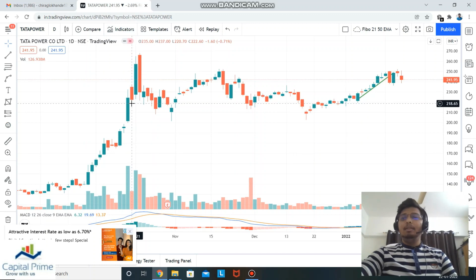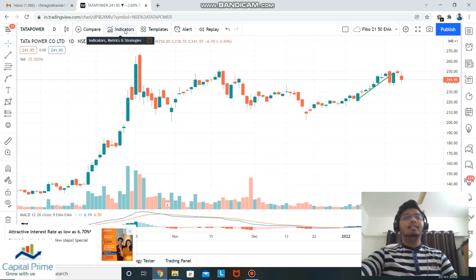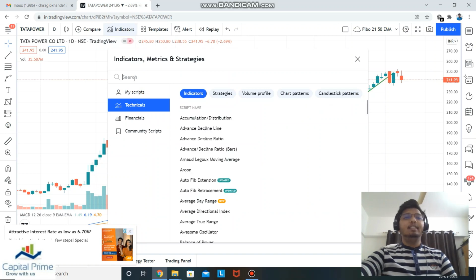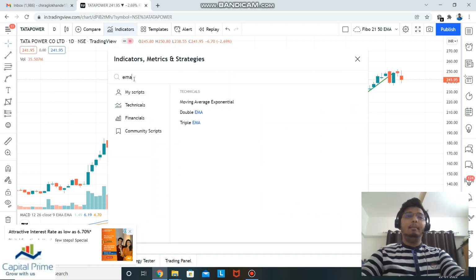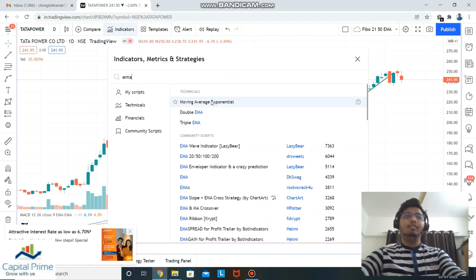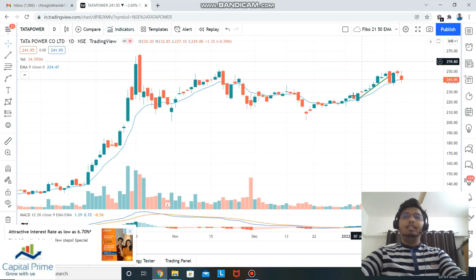There are multiple functions in TradingView, like the moving averages, the MACD indicator, and the RSI indicator, which are most commonly used by people. Here is the mention of indicators, and you can select the indicator that you want. If I select EMA, it is basically the exponential moving average. You can see an exponential moving average has got applied.